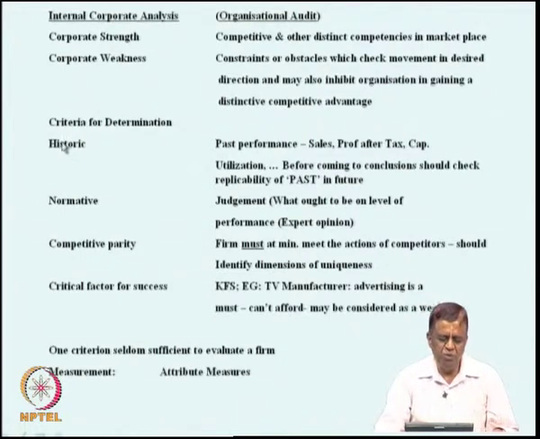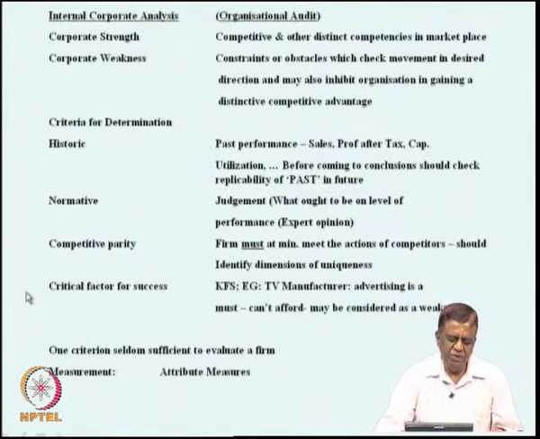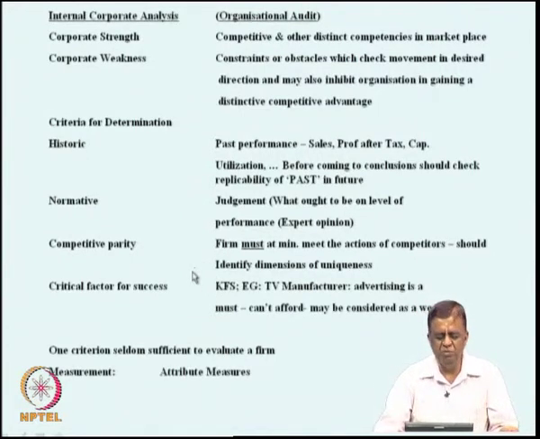You may like to combine the historic criterion with critical factors for success, or you may like to combine critical factors for success with the normative criterion, all these types of things. So, all these combinations are available to a company, and the company has to take a decision.